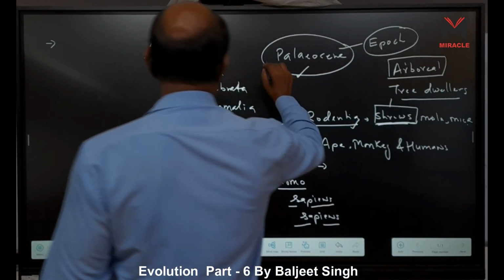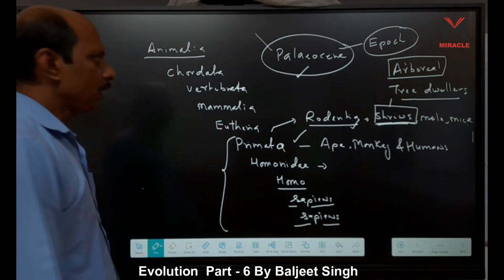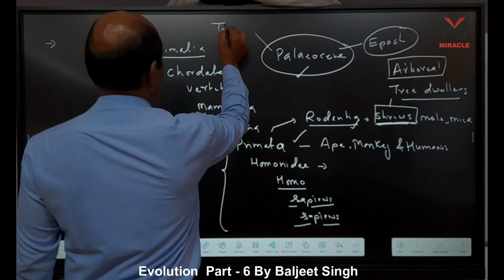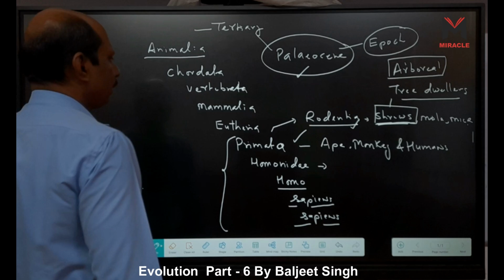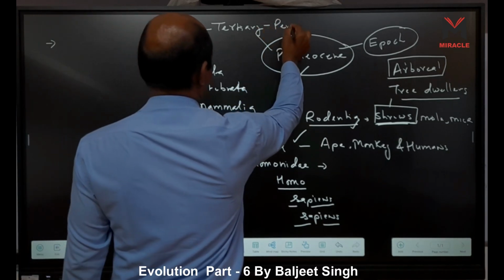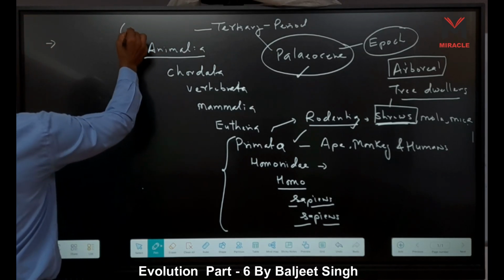This Paleocene is the first epoch of the period called Tertiary, and the era is called Cenozoic.